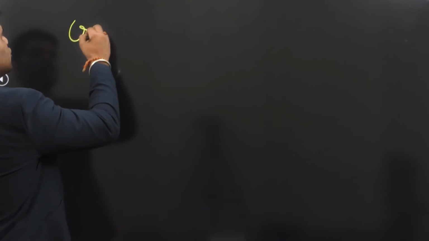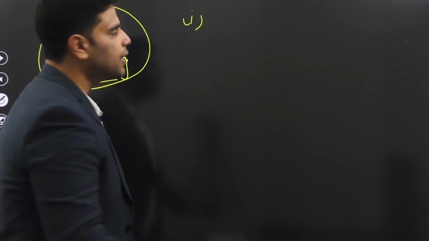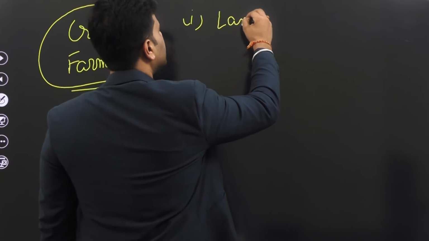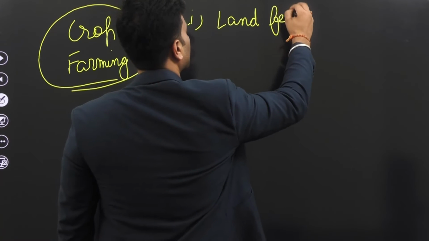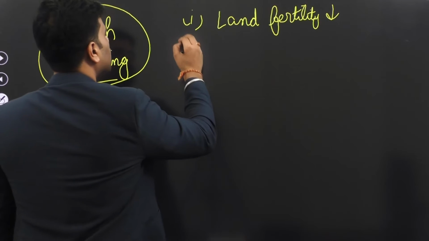But currently, crop farming is facing various challenges. What are those challenges? We'll mention them. Land fertility is declining. Right?